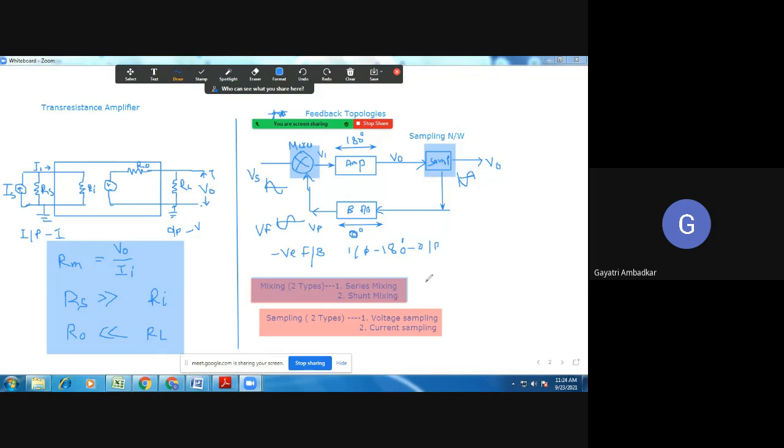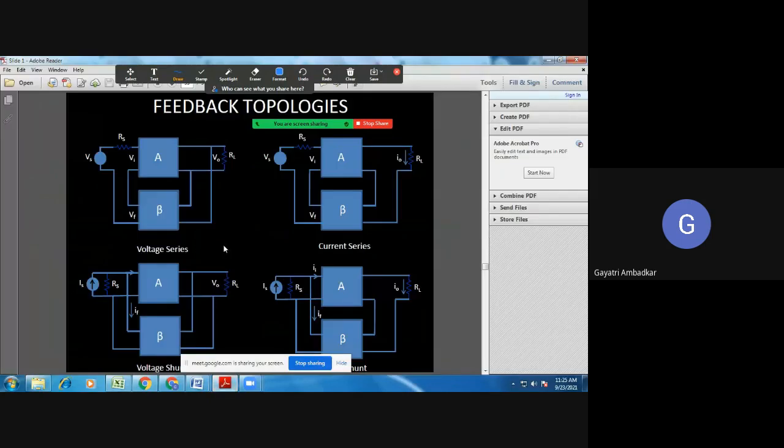I can use again series mixing and I can use current sampling. Similarly, I can use shunt mixing with voltage sampling, and shunt mixing with current sampling. So depending on what you sample and how you mix, there are four types of feedback topologies. How many types of feedback topologies are there? Four types of feedback topology.